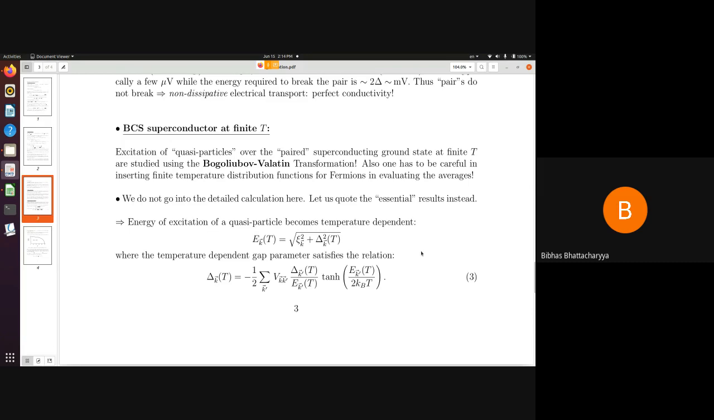The most interesting fact is that we could relate the TC with the zero temperature gap parameter. Therefore, the larger the gap parameter, the larger will be the value of TC, and this is valid for all weak coupling materials. However, there are materials known as strong coupling materials, for which this approximation rho 0 times V much less than 1 is not valid, and for that this kind of an equation cannot be used to find the TC.